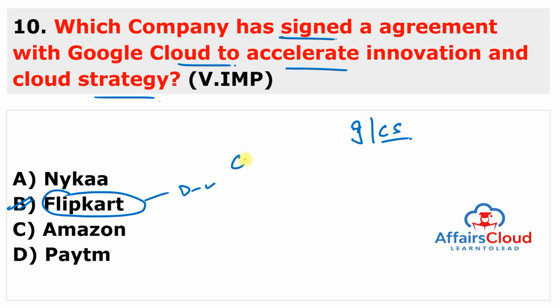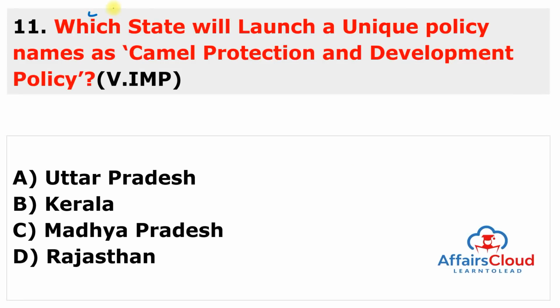And who is the CEO of Flipkart? CEO is Kalyan Krishnamurthy. And Flipkart was launched in the year 2007 and its headquarters is in Bengaluru. Moving to the next question. Which state will launch a unique policy named Camel Protection and Development Policy?